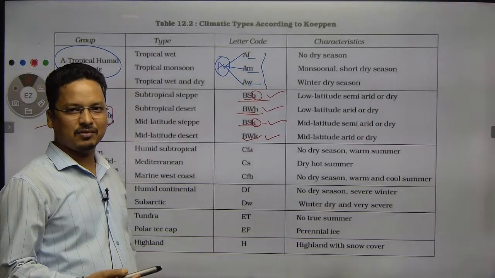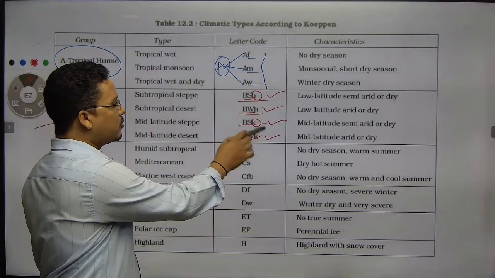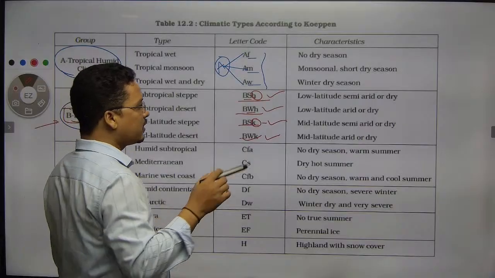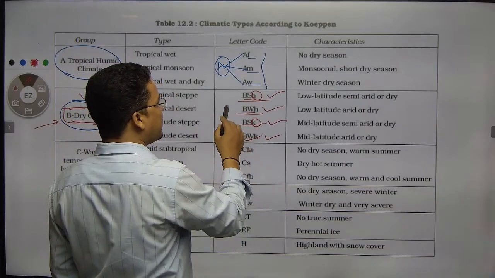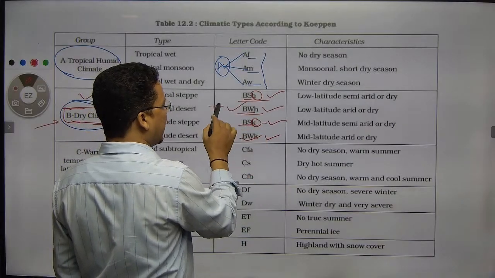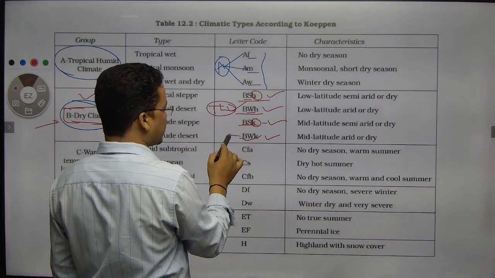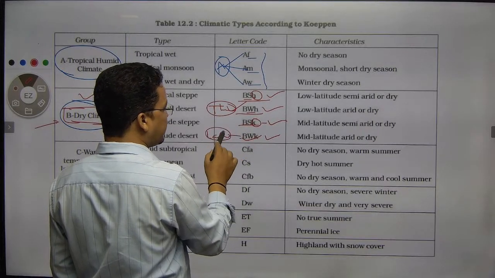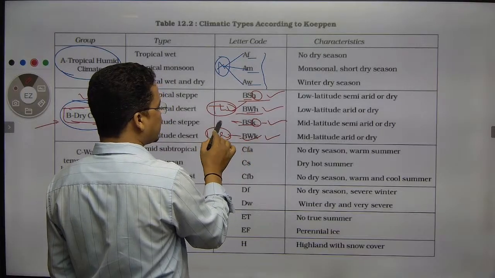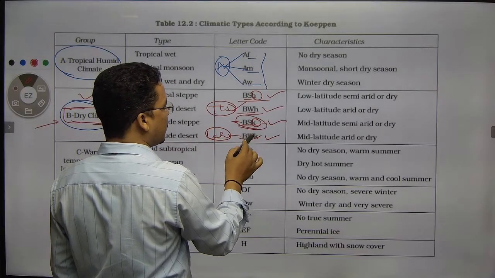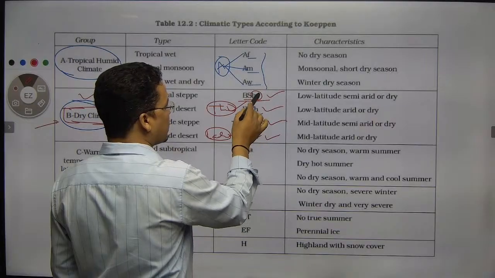For say Ladakh, we will have BWk. For say Thar desert, that would be BWh. For example, Thar desert, BWh. For example, Ladakh, that would be BWk. So it would be Rajasthan, Punjab, Haryana, BS, not cold, sorry, it would be BSh.